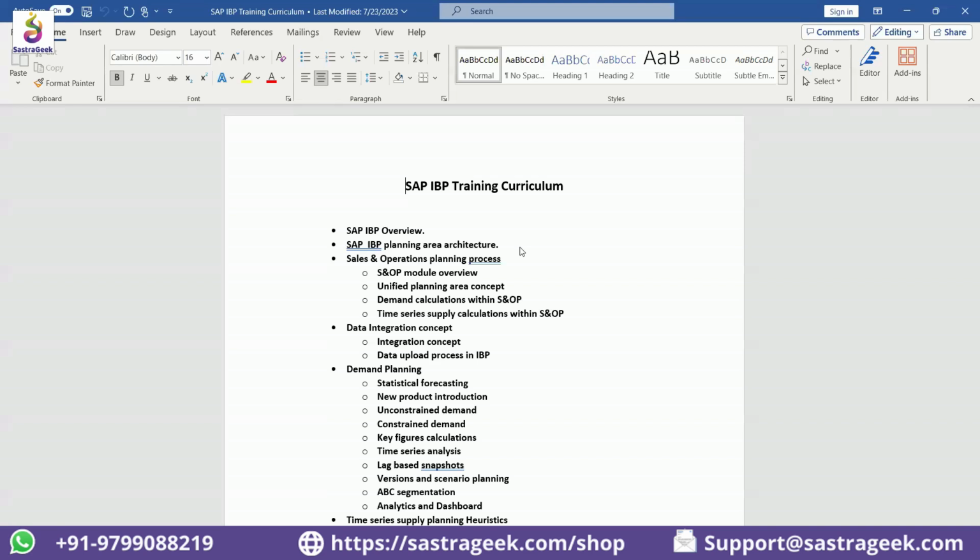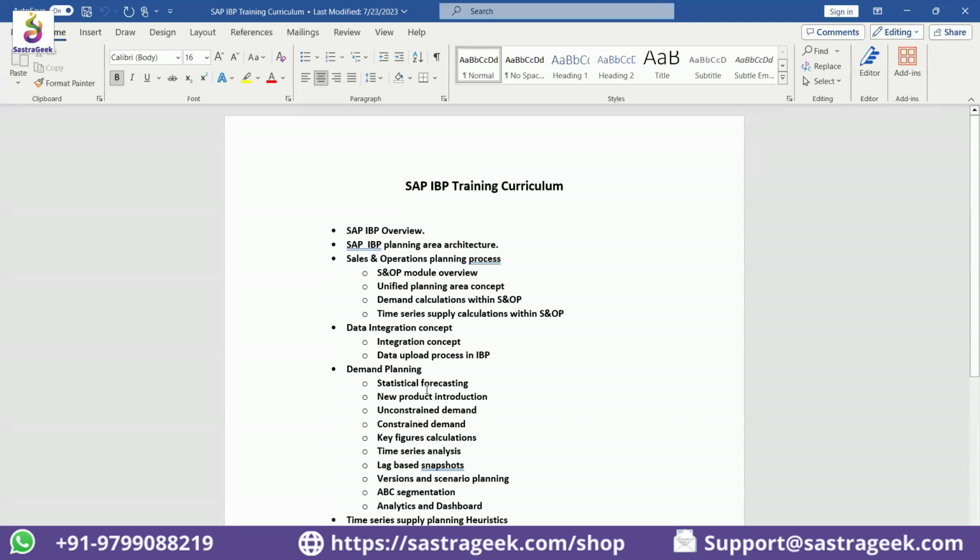When you are able to visualize what needs to be included in the planning area, which is nothing but an envelope, right? Similar to our clients in ECC. So once you start visualizing what exactly needs to be incorporated, 70% of your IBP skills are strengthened. So we'll talk about those planning area architecture concepts and then start getting into the S&OP operational process. Okay. Then we'll start talking about integration concepts and then get into demand planning related activities, right?